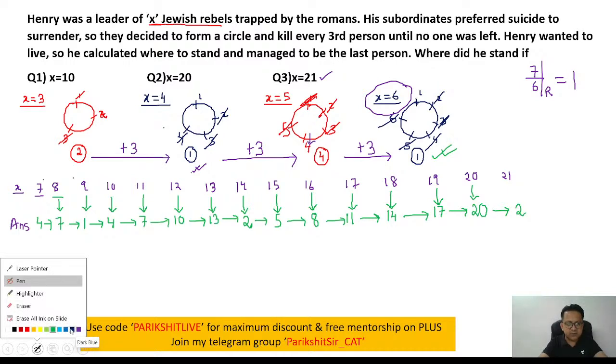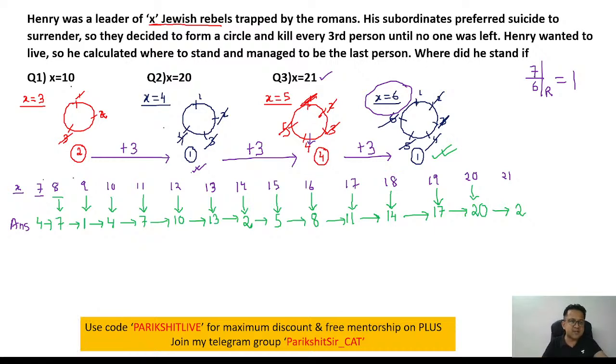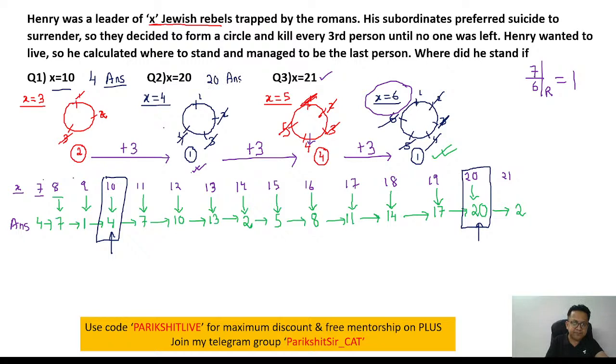Let's look at the answer options now, which satisfies. First question is x is equal to 10. So if x is equal to 10, your answer is 4. So your first answer is 4. X is equal to 20. If x is equal to 20, your answer is 20. So for the second question, the answer will be 20.